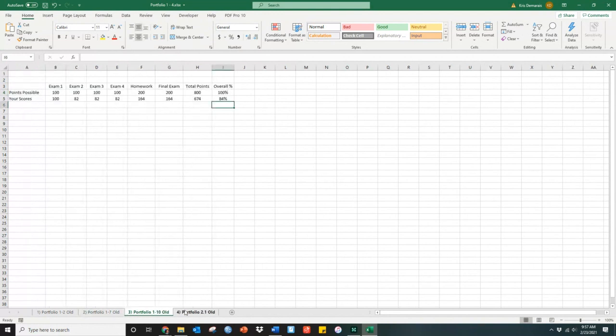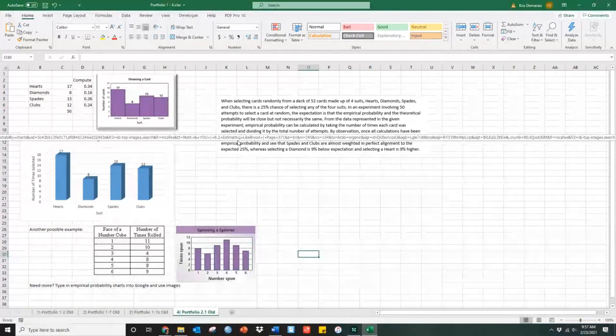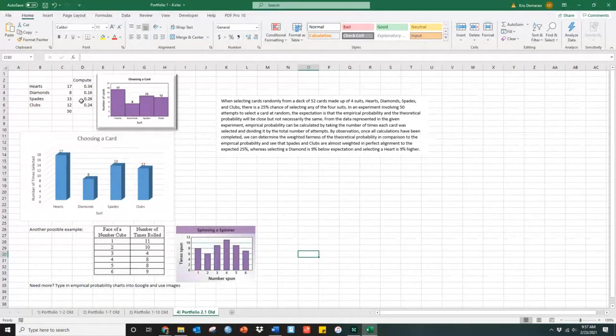This portfolio is pretty straightforward, and this next portfolio is probably more detailed and more complicated. This one is not completely straightforward. It is about randomization and about experimental versus empirical probability. So this one's complicated, and it's going to take you some time to figure out. Use the information that Dr. Kilman goes over. Here's just an example of that.